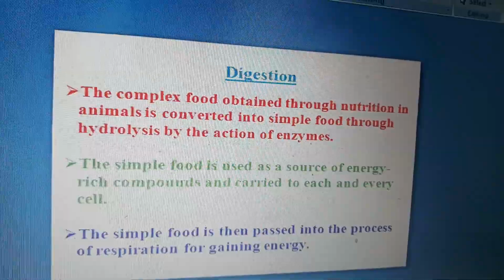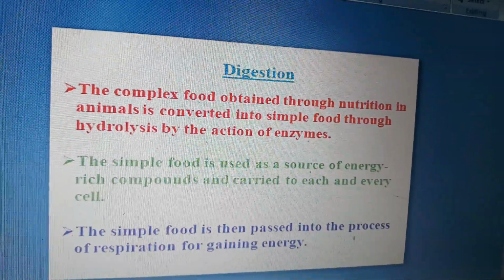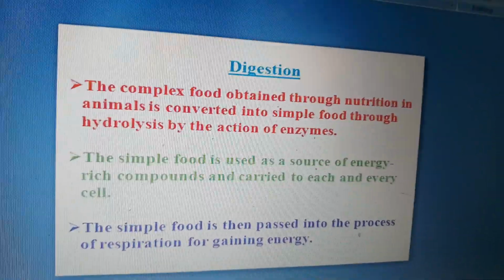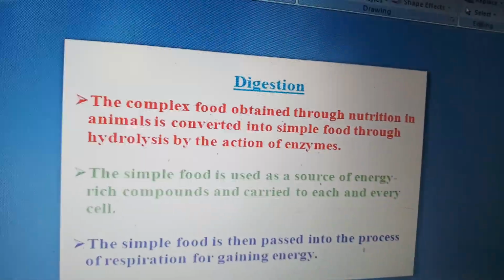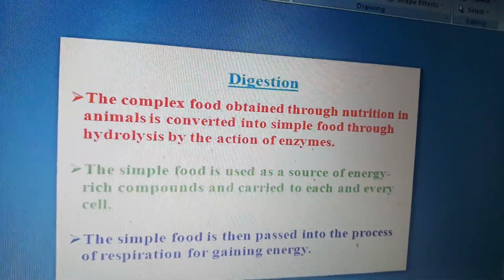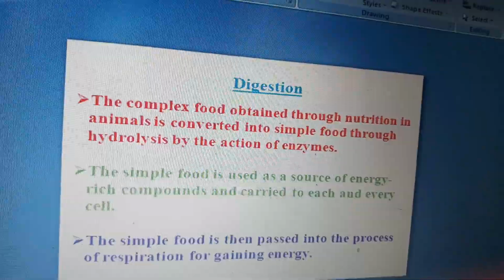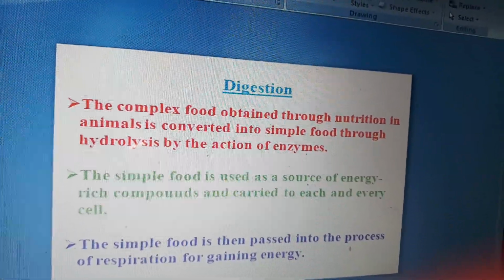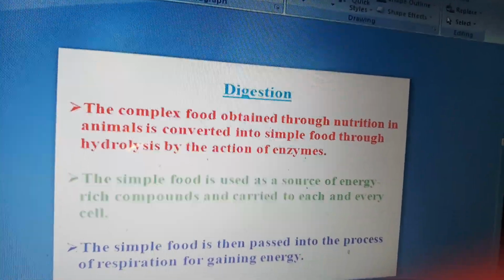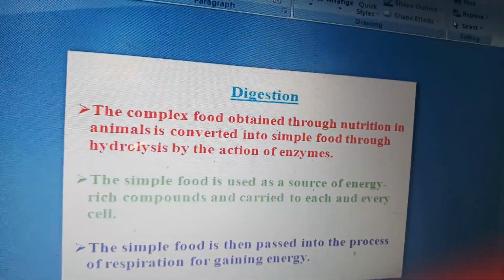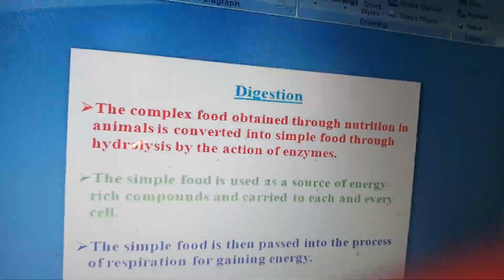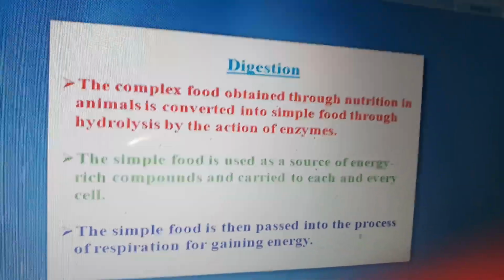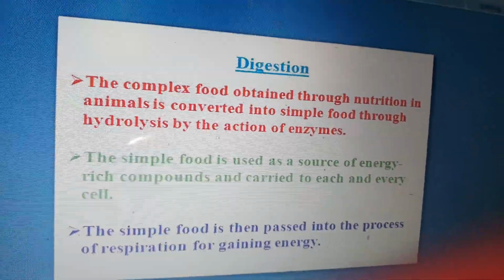The complex food obtained through nutrition in animals is converted into simple food through hydrolysis by the action of enzymes. It means in digestion, complex food substances are converted to simple food substances with the help of enzymes, so that absorption is better.